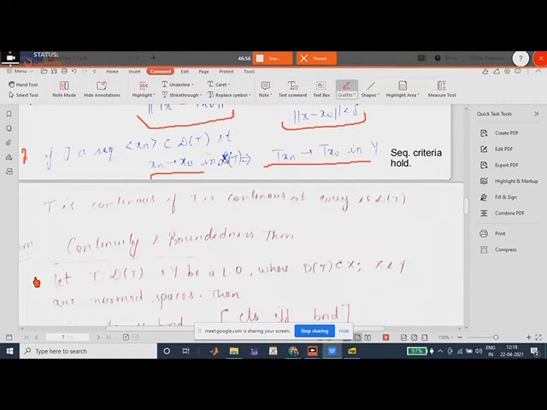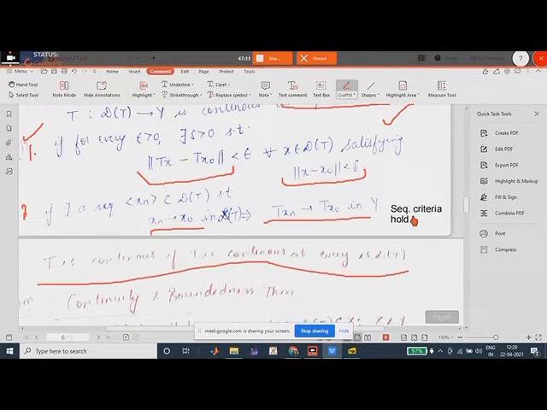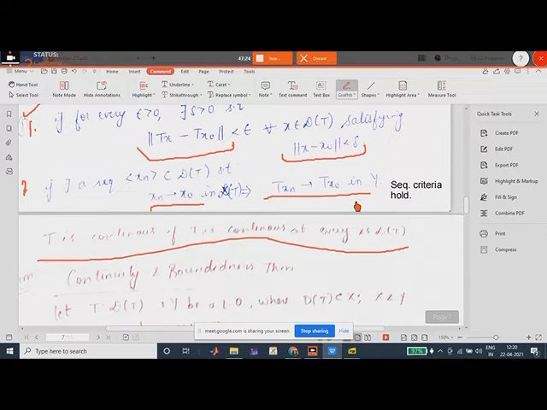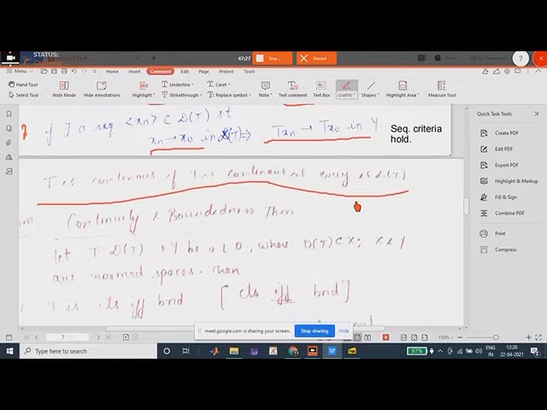Now note, T is continuous if T is continuous at every point. I don't know if you can see it or not. But how do we say that T is a continuous operator? T will be a continuous operator if it is continuous at every point of the domain, right? हमने एक point के लिए continuity की definition लिखी है. If this first condition holds for every point of the domain, then T would be a continuous operator, right?